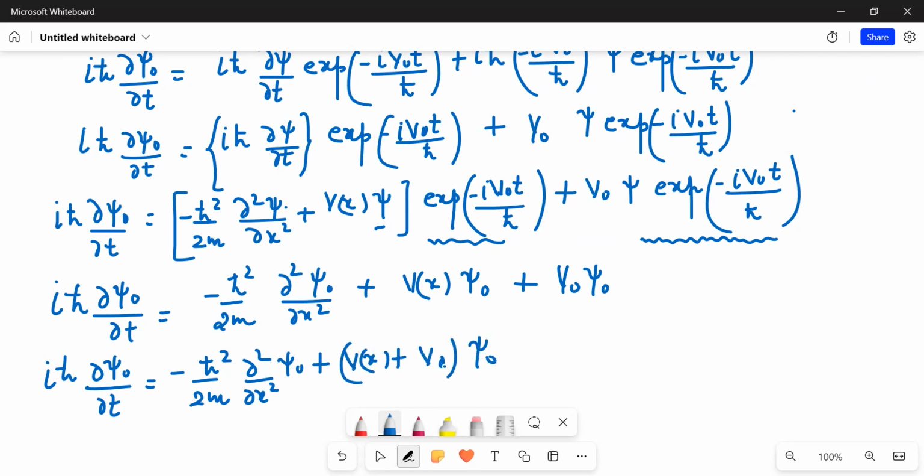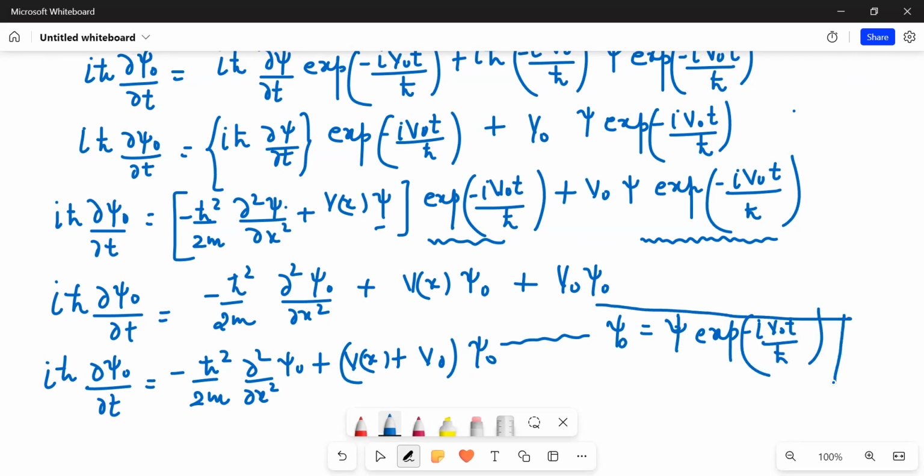So psi naught satisfies the differential equation where the potential is increased by an amount V naught. No longer does psi satisfy it. The new wave function is psi naught equals psi times the exponential, which you should remember. So if a constant potential V naught is added, a time-dependent factor is introduced and your wave function gets altered.